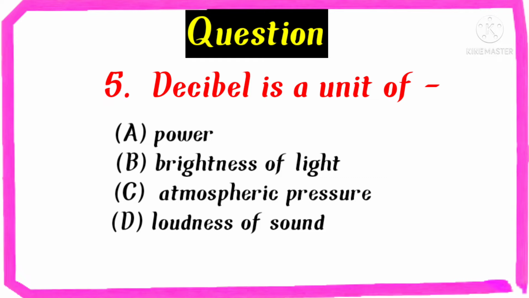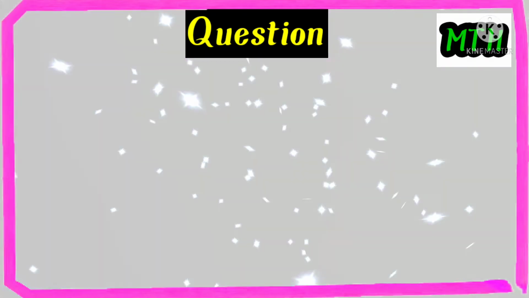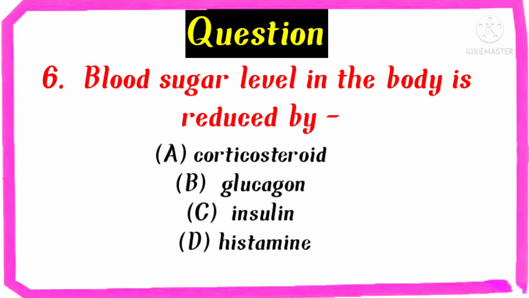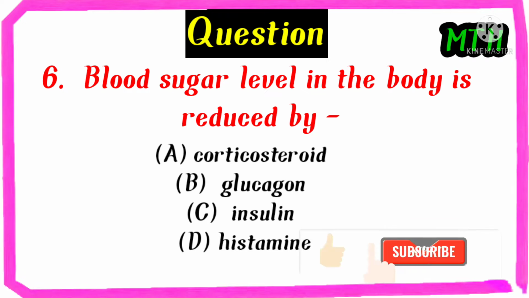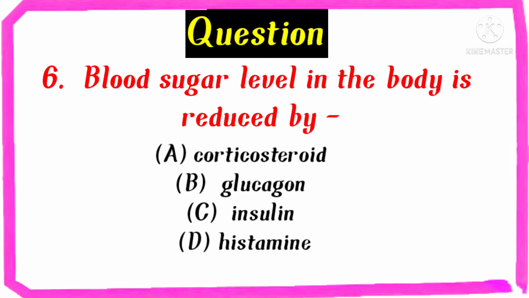Decibel is a unit of power, brightness of light, atmospheric pressure, loudness of sound. The right answer is loudness of sound. Blood sugar level in the body is reduced by corticosteroid, glucagon, insulin, histamine. The right answer is insulin.